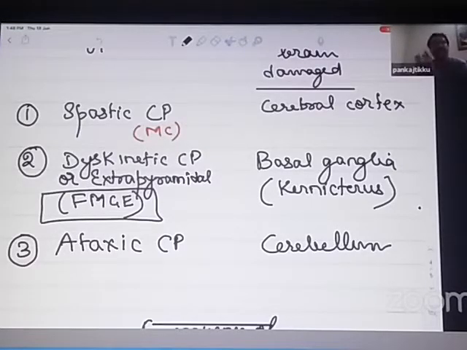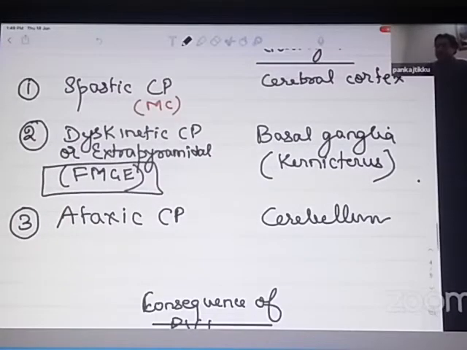So here the child neither has an increased tone nor abnormal movements, but this time the child is ataxic because the cerebellum is responsible for coordination. So the child is not moving in one straight direction. The child often is ataxic while walking. So this type of cerebral palsy is known as ataxic cerebral palsy.